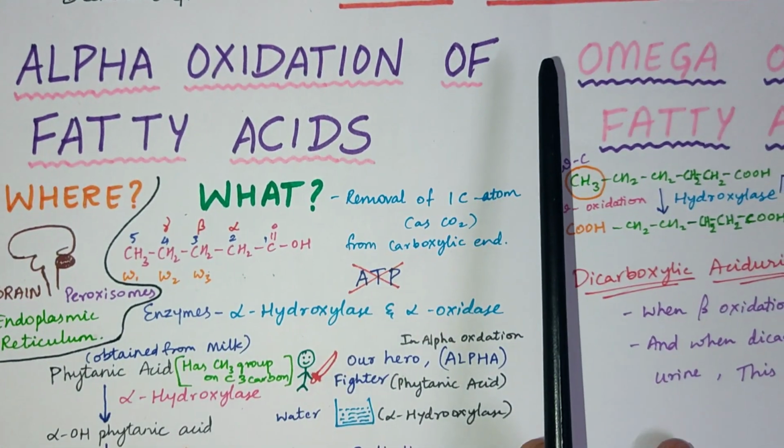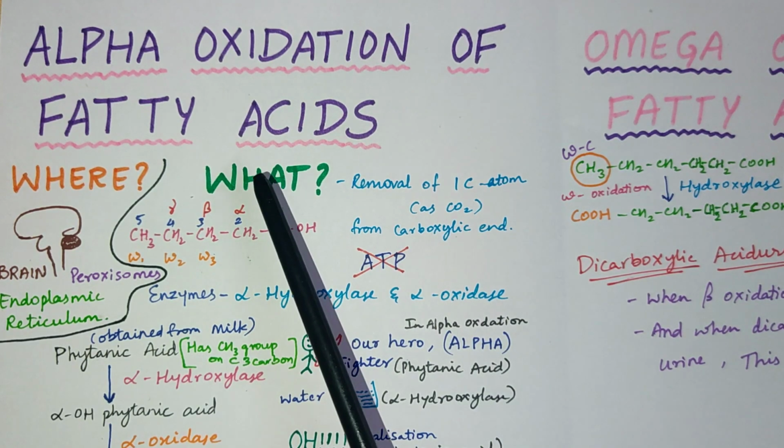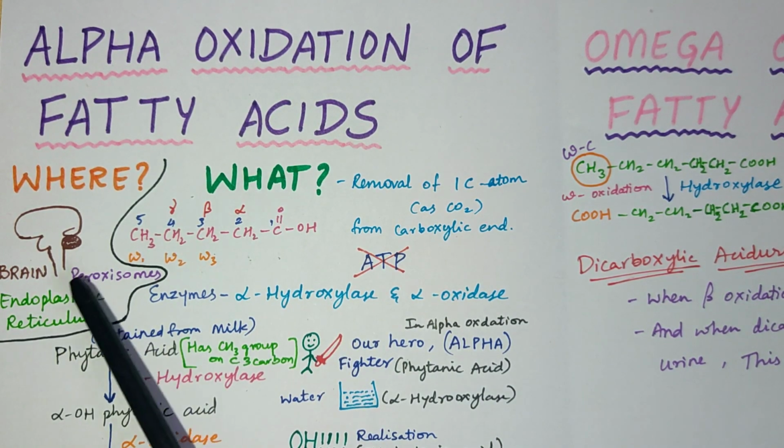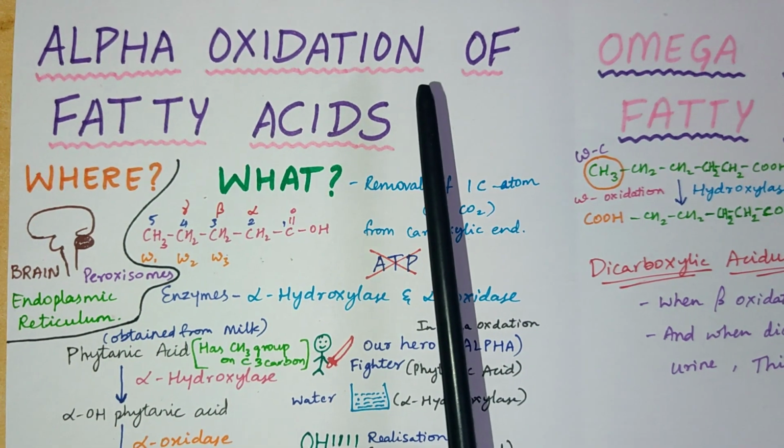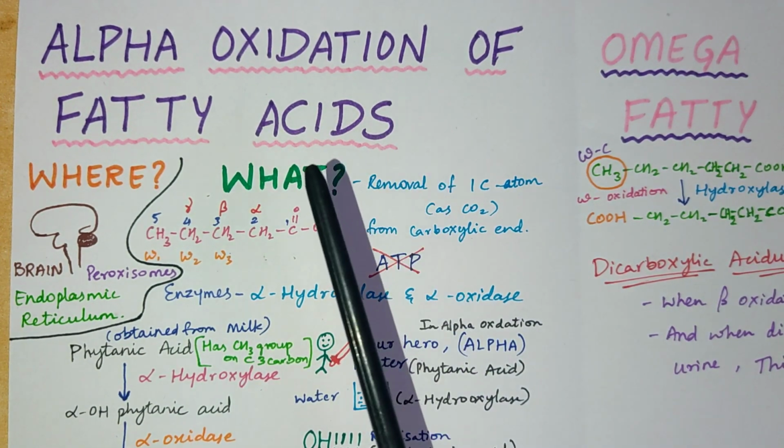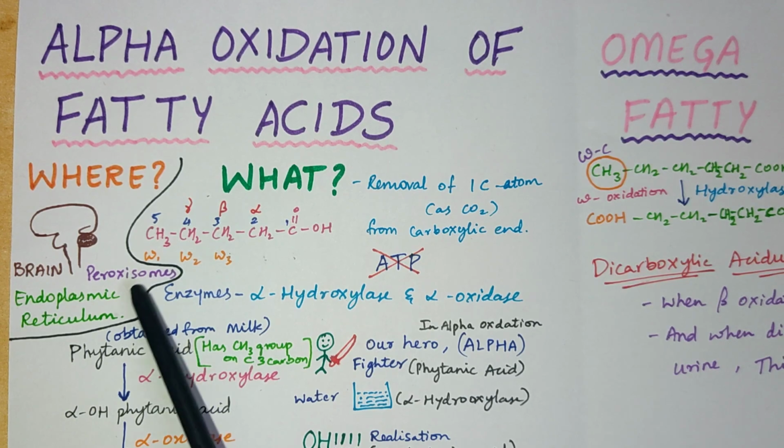So let us know, where does this alpha oxidation occur. It mainly occurs in the brain, and to speak about the intracellular site, it occurs in the peroxisomes and endoplasmic reticulum.